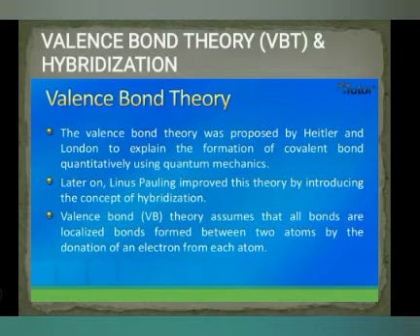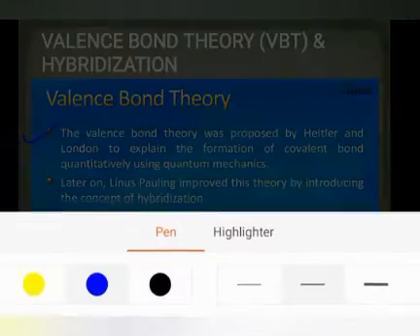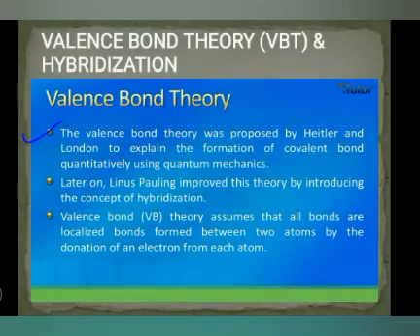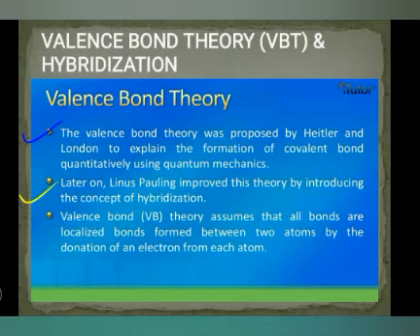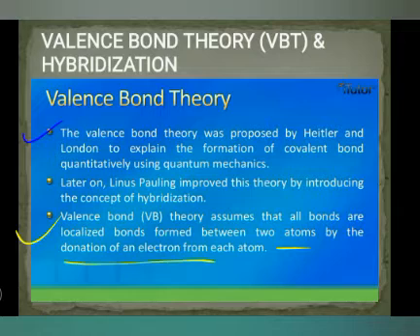So let's start with the meaning of valence bond theory. Actually, valence bond theory is the theory that was proposed by Heitler and London to explain the formation of a covalent bond quantitatively using quantum mechanics. The basic principle of this theory is quantum mechanics, in which later on Linus Pauling improved this theory by introducing the concept of hybridization. According to him, valence bond theory assumes that all bonds are localized bonds formed between two atoms by the donating of electrons from each other.